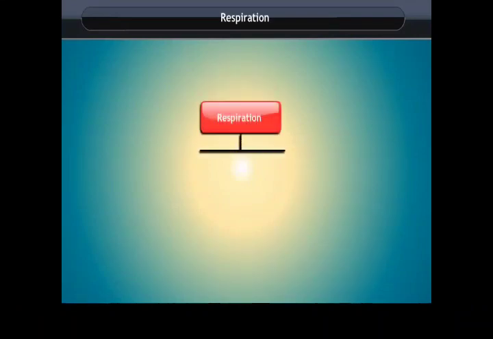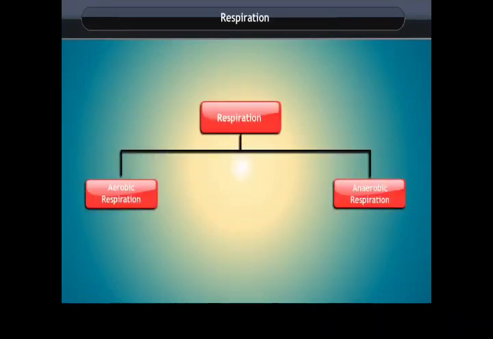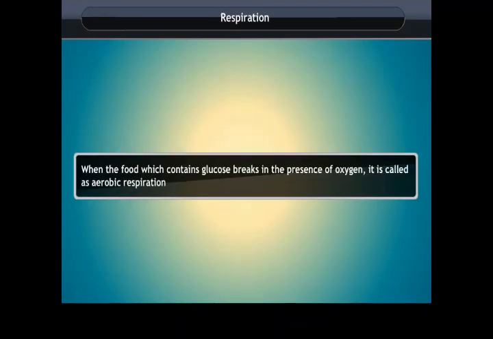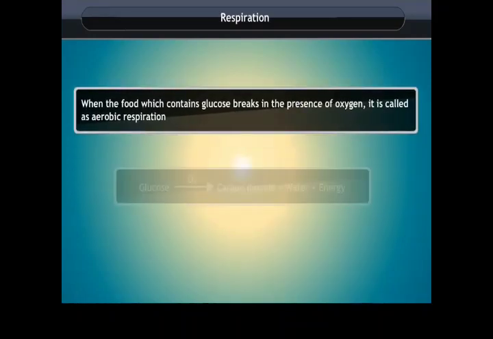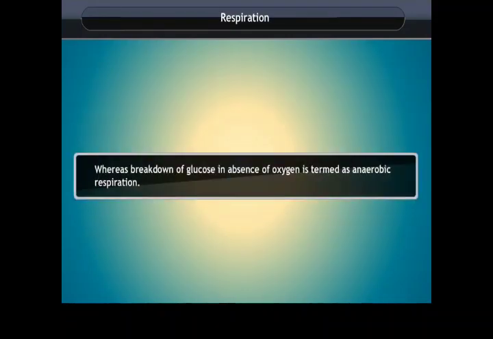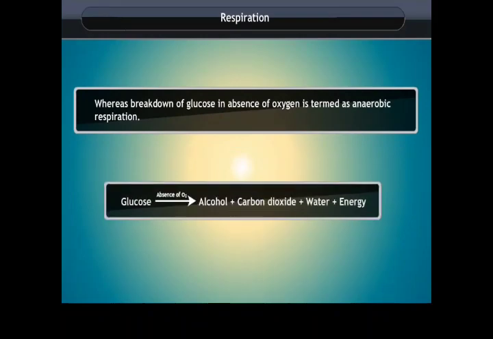Respiration. Let us understand the types of respiration. The food that contains glucose breaking down in the presence of oxygen is called aerobic respiration. When the breakdown of glucose takes place in the absence of oxygen, it is termed anaerobic respiration.